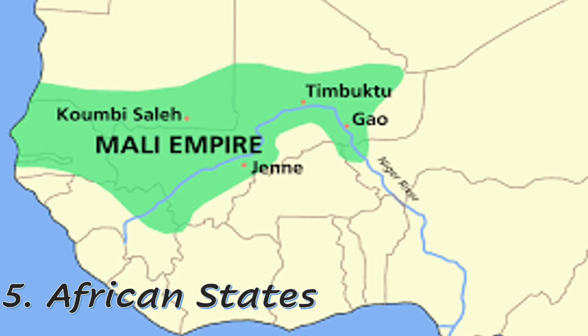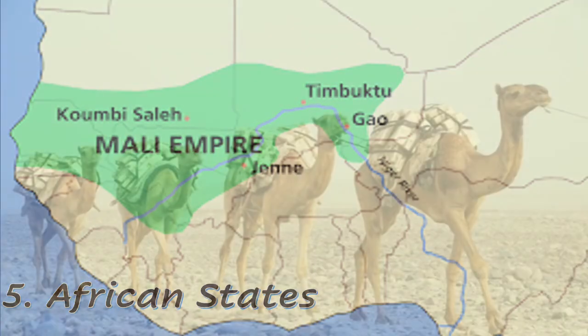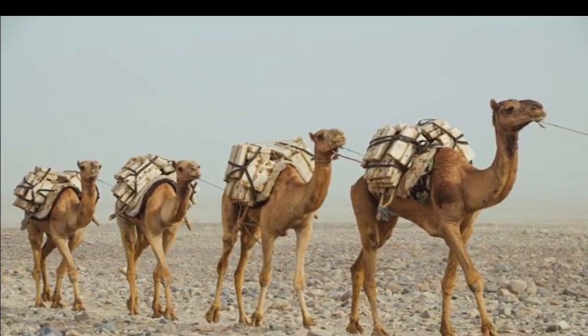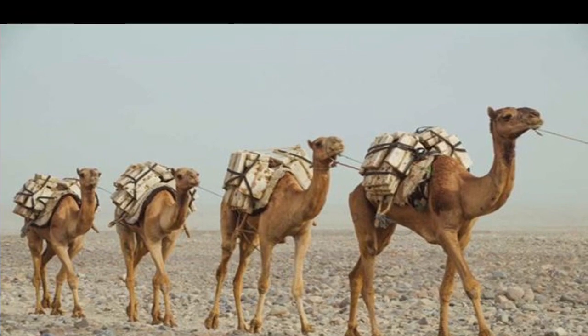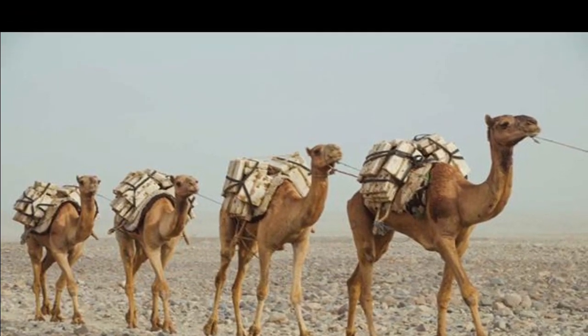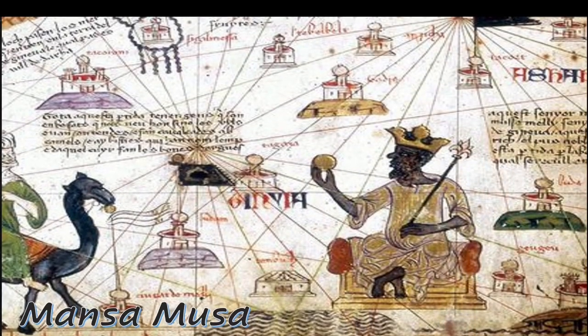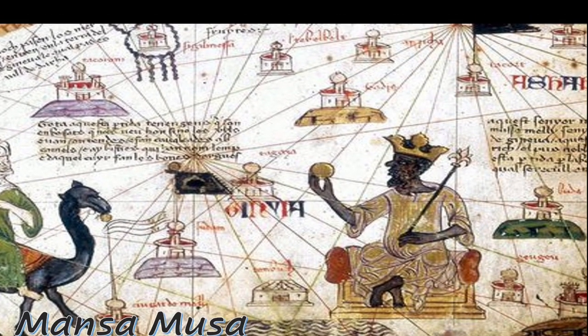Mali was strategically located and it profited off of the sale of gold, salt, and ivory. But we need to give credit where credit is due, which is to the Islamic traders who brought the camel and now provided a way to travel across the Sahara Desert. We will unpack trans-Saharan trade more in Unit 2.